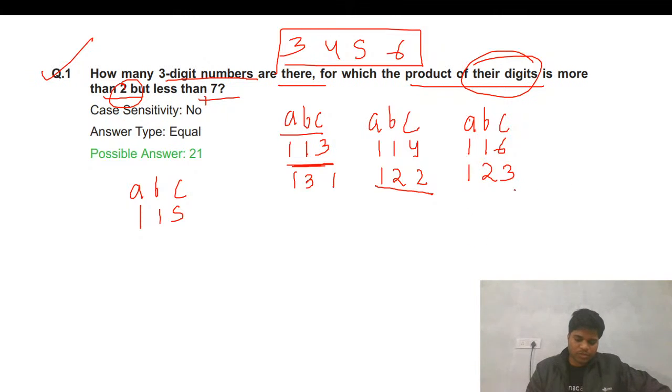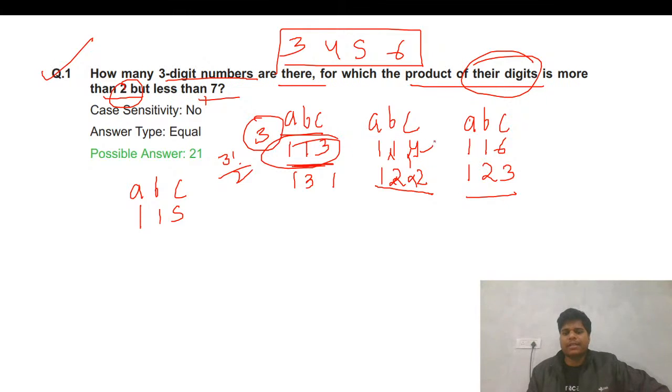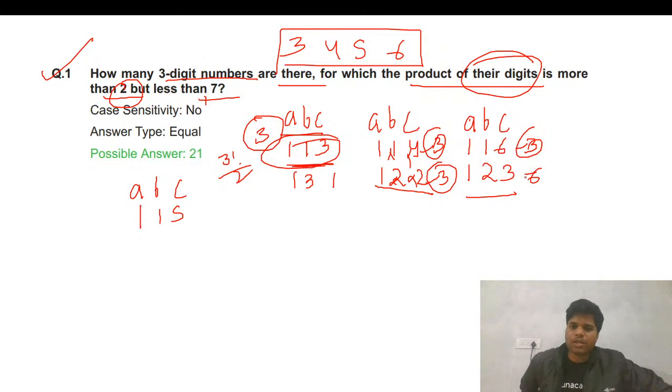Is anyone doubting this? If you have any doubts, you can put that in the chat box, in the live chat. So these are the ways that numbers can be. Now let's just count. These will be 3 factorial, that is 6, divided by 2 for repeating. That's PLC that we are using. So this will be 3 times, and this will be the same 3 times, 3 times. And this will be 6 times.